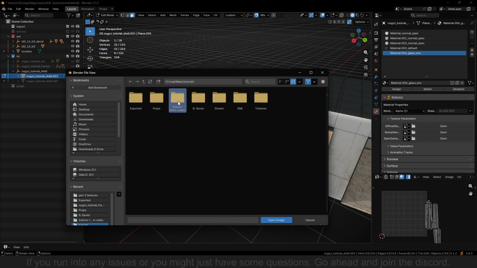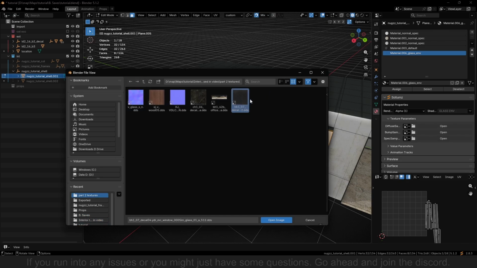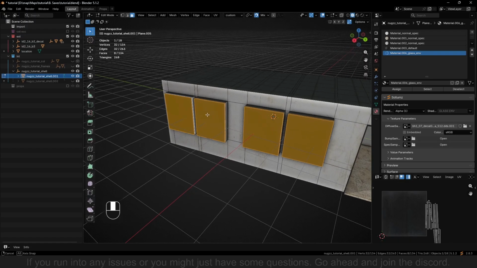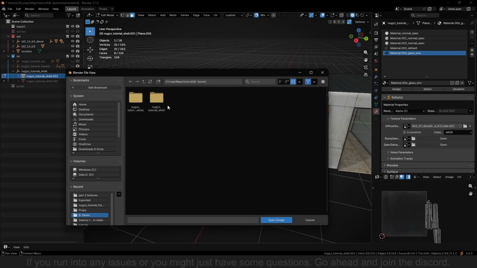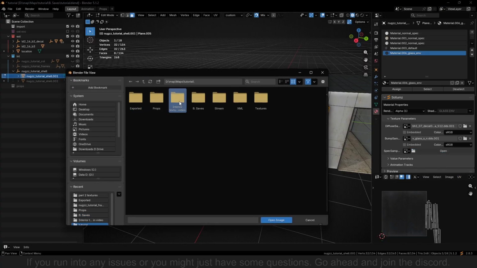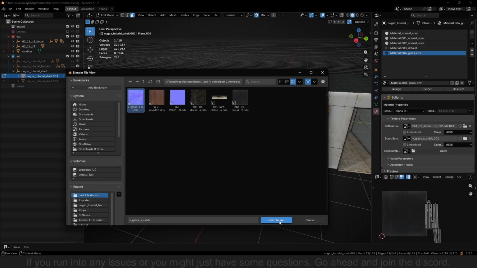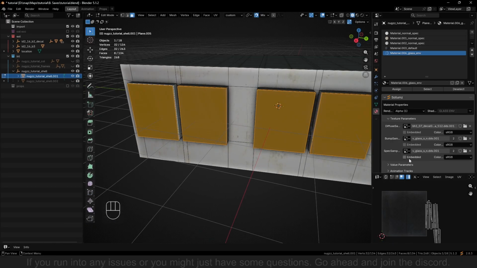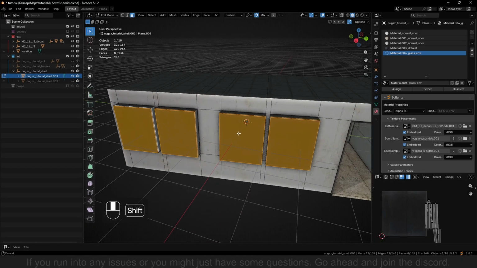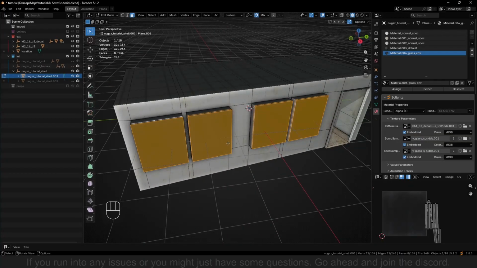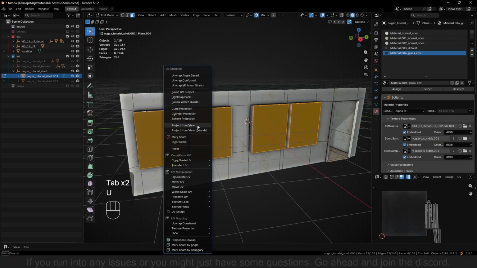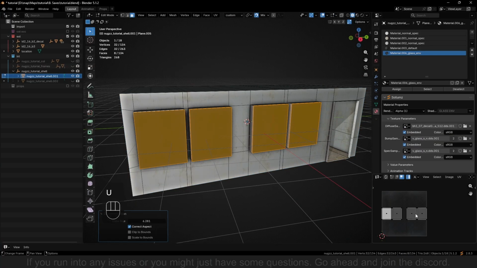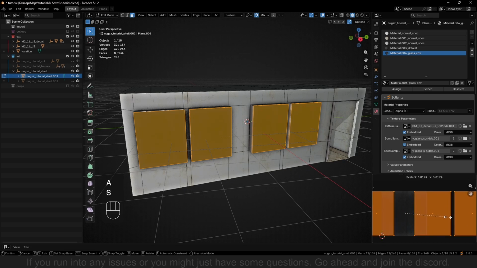So open it up here. That's this one. And the bump and spec map for this glass is actually the same one. So that's the glass one here. Oh, and the same here. Just put all of them on embedded. Then UV unwrap. Just scale a little right there.